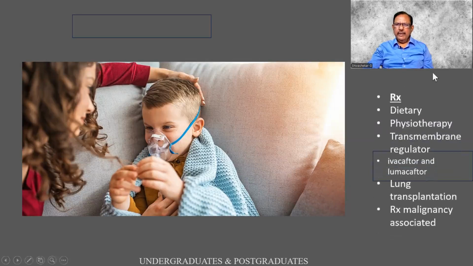The treatment can be dietary, physiotherapy, transmembrane regulation, and certain drugs which have been given, and lung transplantation. Whenever there is a transplant, there can be an associated malignancy which should also be borne in mind to be treated. And after all, whatever it be, there is living with hope.